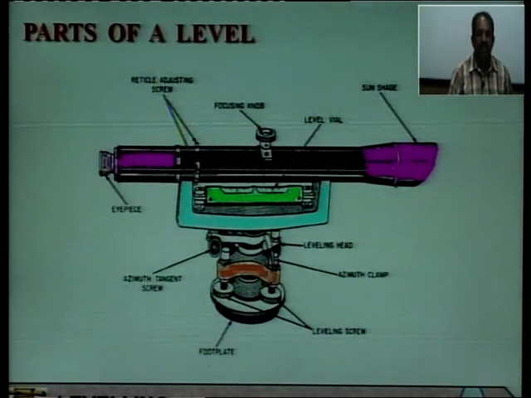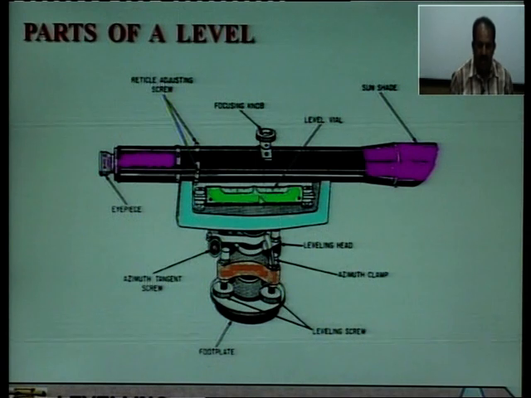As on your screen, all these parts which I have just told you are labeled on the diagram of a general level. Please see the parts of a level. On this side this is the eyepiece, this is the focusing screw, this is the object glass, these are foot screws.